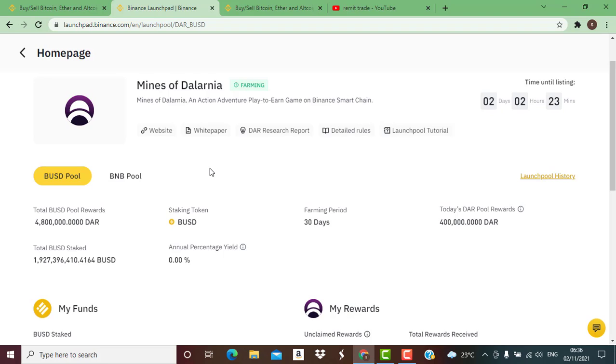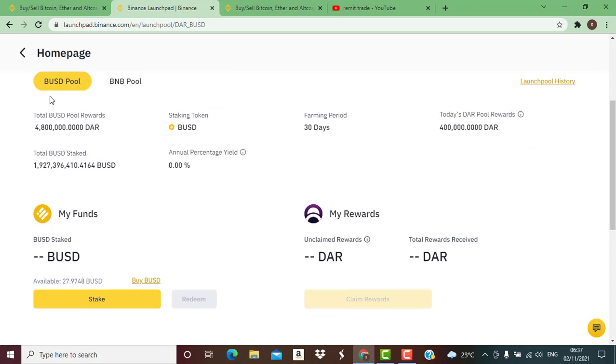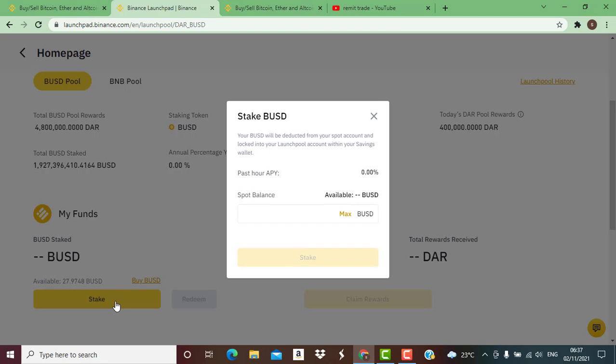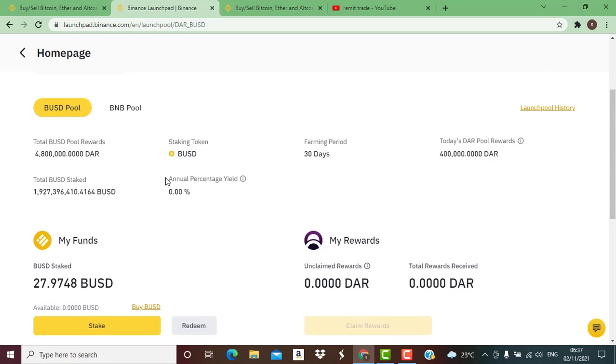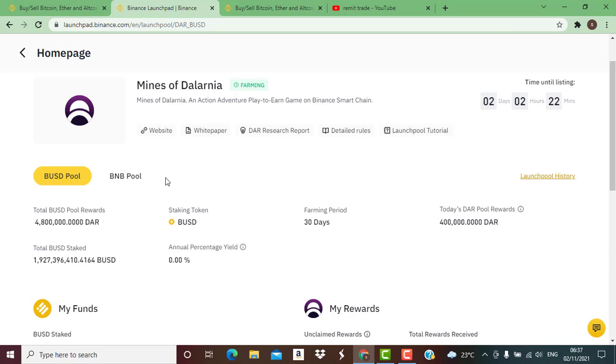Those that have provided liquidity for this process of farming will be getting DAR before the listing date, but you can't sell your DAR because Binance will not release it until the end of the farming process. So if I choose the BUSD pool, I click stake right here, I click max, then I click stake. Once I click stake, you see successfully staked BUSD. So I've staked BUSD for this pool. It's as simple as that. That is how you stake on Binance Launchpool.